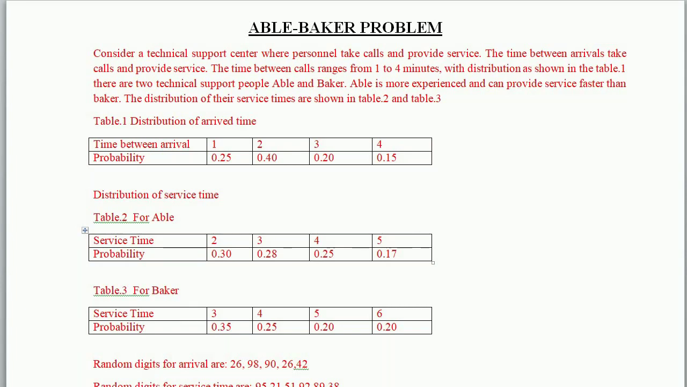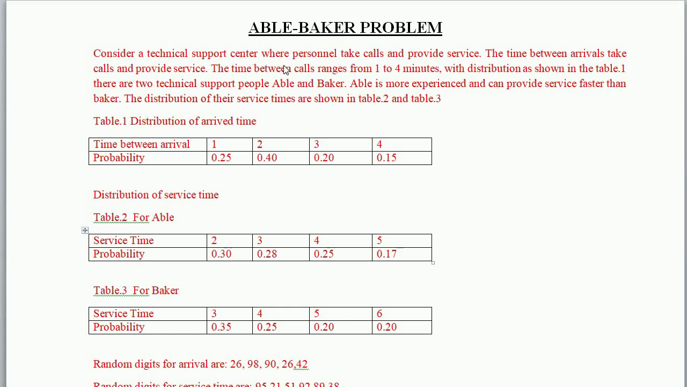Hello everyone. In this video I am going to explain the Abel-Baker problem. The Abel-Baker problem is a multi-channel queuing system. That is, Abel is one channel and Baker is another channel. We have two channels here to serve the customers. Now let us see the problem based on Abel and Baker.